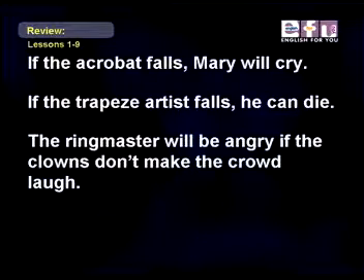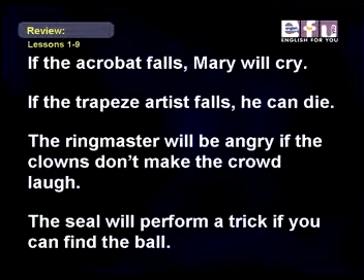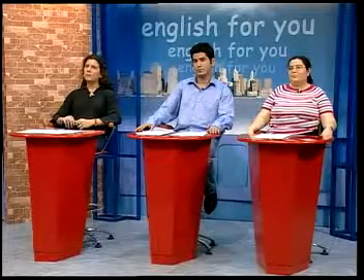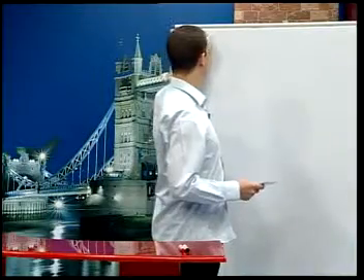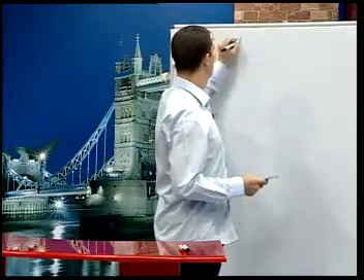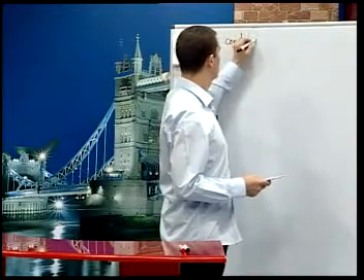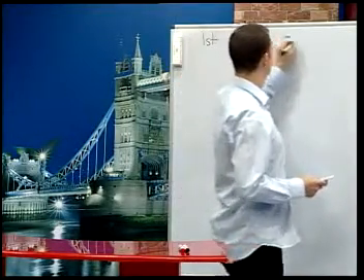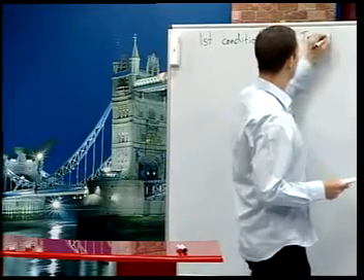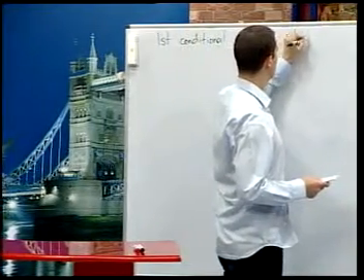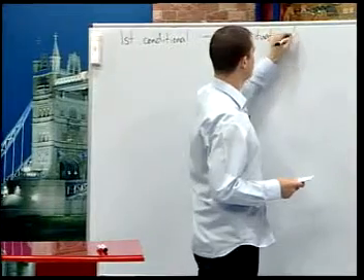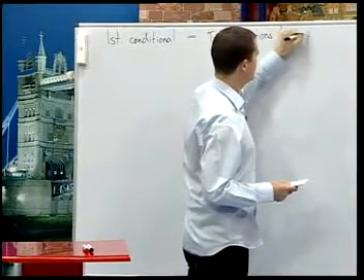The ringmaster will be angry if the clowns don't make the crowd laugh. The seal will perform a trick if you can find the ball. The first conditional is used for true situations, present or future.